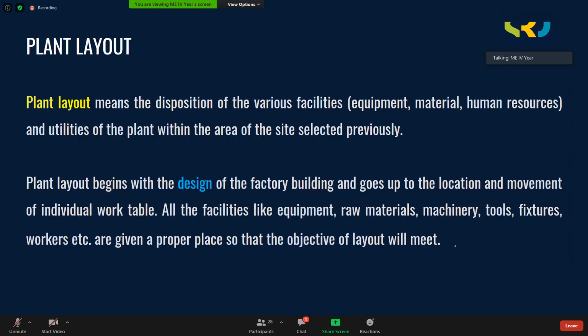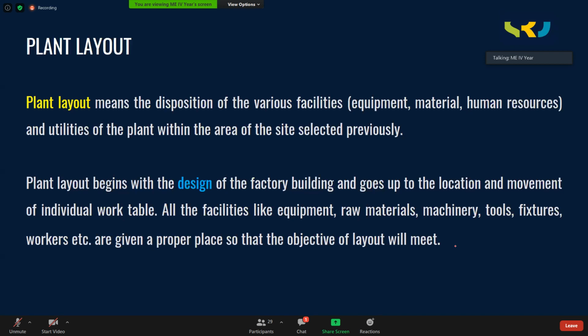So today, let us continue our discussion on the last part of the unit, which is plant layout. The previous part is plant location. In the second unit, we discussed value engineering first, various techniques including FAST diagram, and then we discussed plant location. Now we are coming to plant layout. Once you decided the plant location, how are you going to arrange your machinery inside the plant? That is called the plant layout.